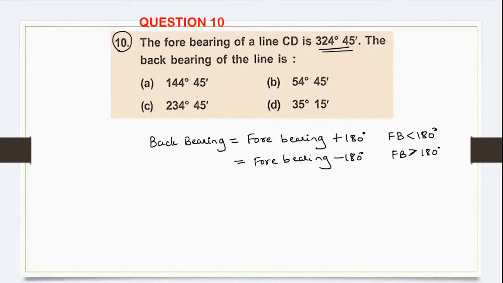Check properly, Bijesh. Check properly. See, the back bearing is forebearing plus 180 or forebearing minus 180 depending upon what the forebearing is.